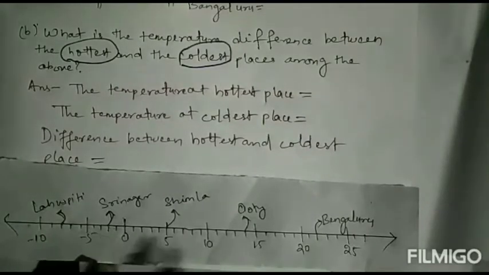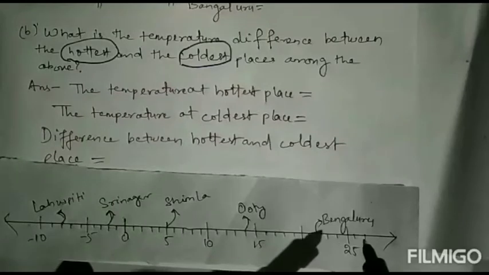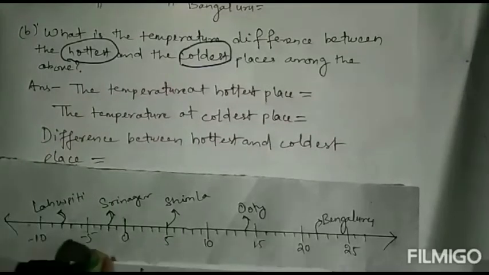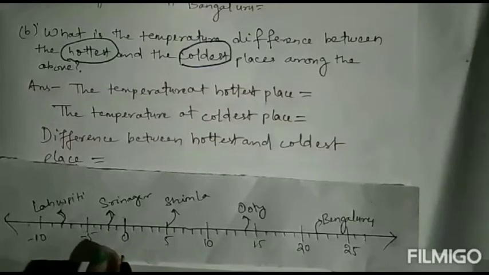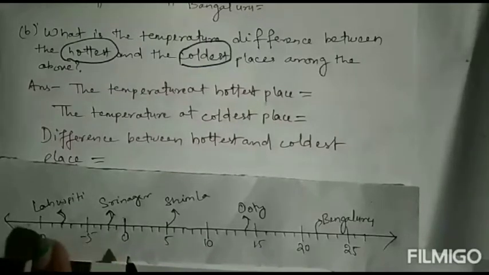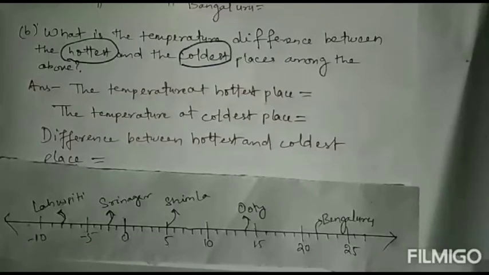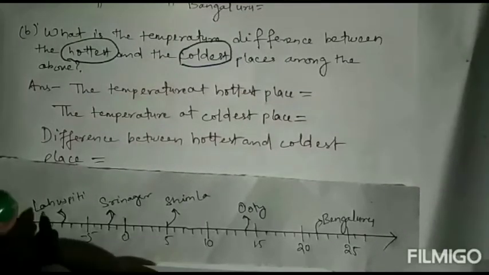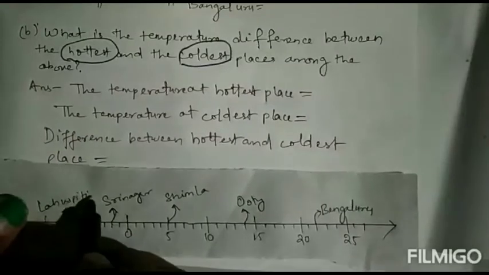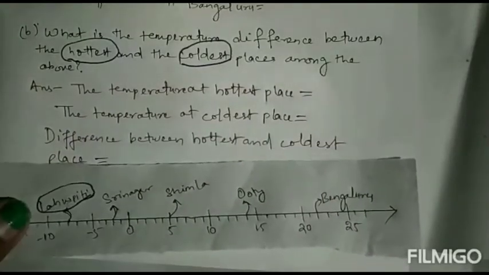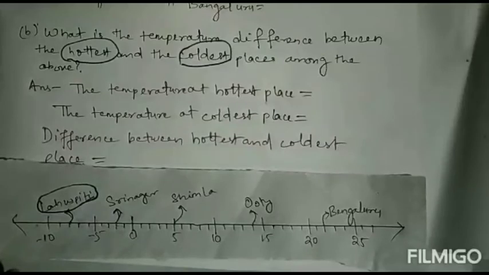From 0 going to the right side, the number is increasing. Going left from the 0, the number is decreasing. So -10 is here. Lahaul Spiti is the coldest place, where the temperature is less.